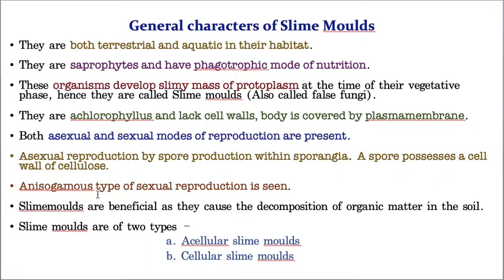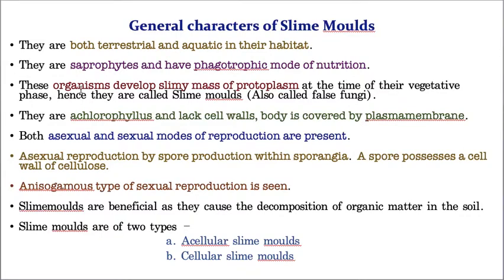If you take the slime molds' habitat, they are terrestrial and also aquatic. What is the meaning of terrestrial? If the organism lives on land, it is called terrestrial, whereas aquatic means the organism lives in water. So they can live both on land and in water.